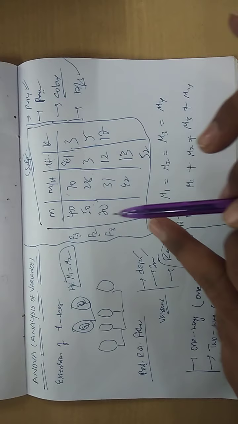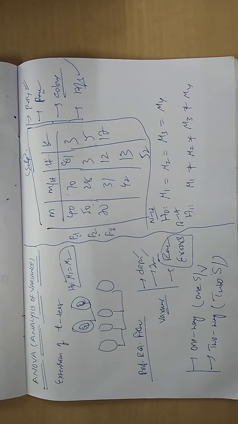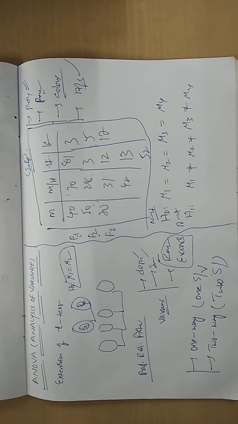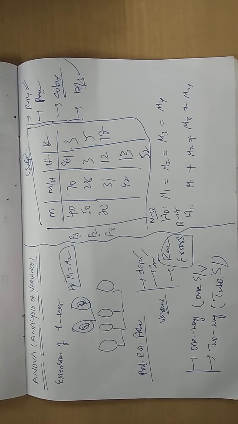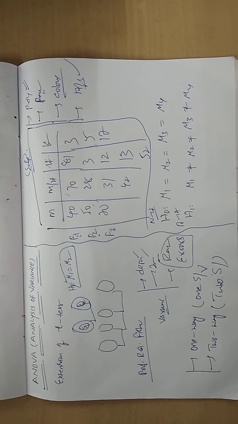I am going to provide the analysis of variance table and you will get the answer. Understand? So it is a very straightforward procedure. Carefully follow this procedure, you can easily learn this technique. So now we are going to exclusively discuss the one-way classification.